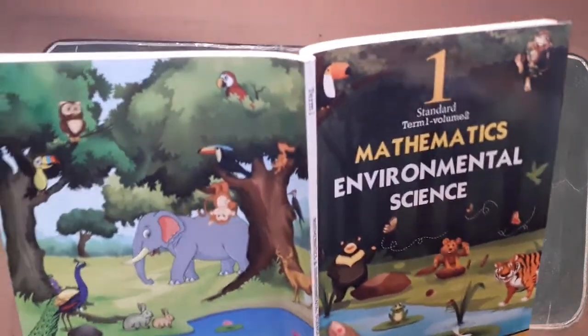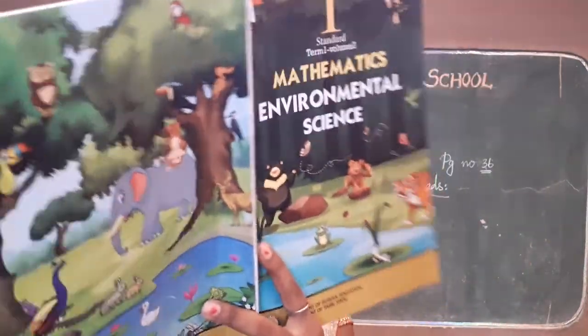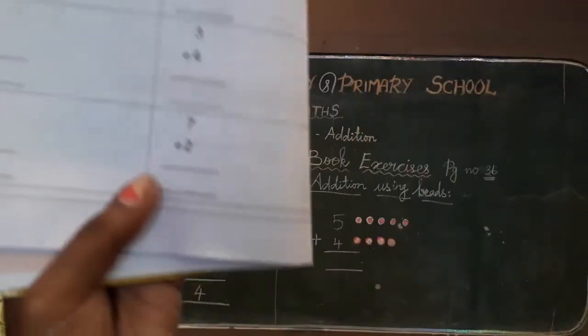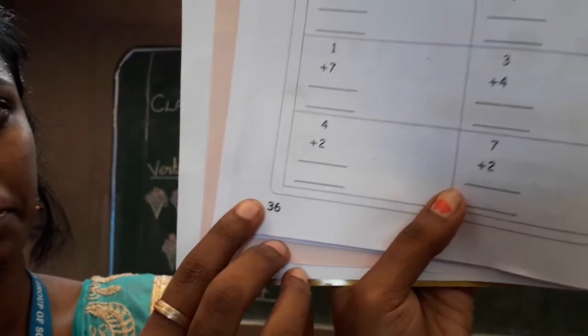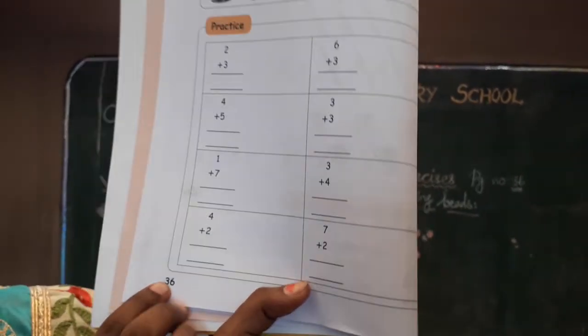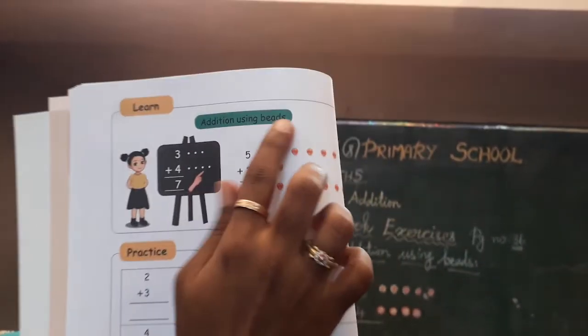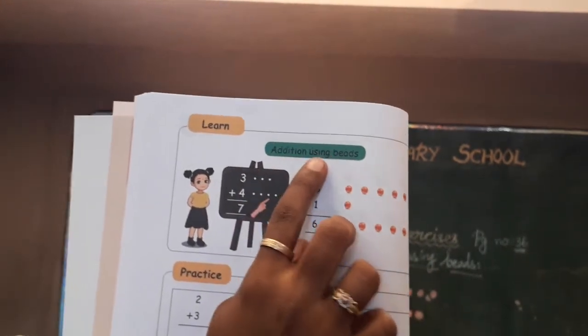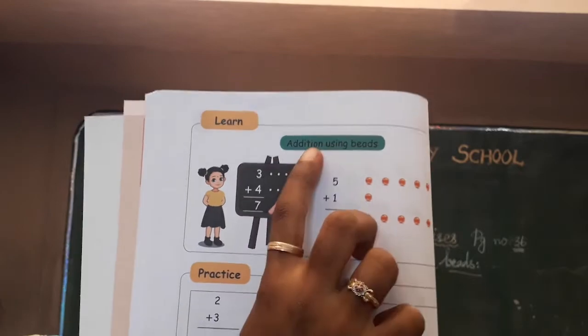Okay children, now I am going to take the book exercise. All of you take your maths book, and the book page number is 36. Addition using beads.